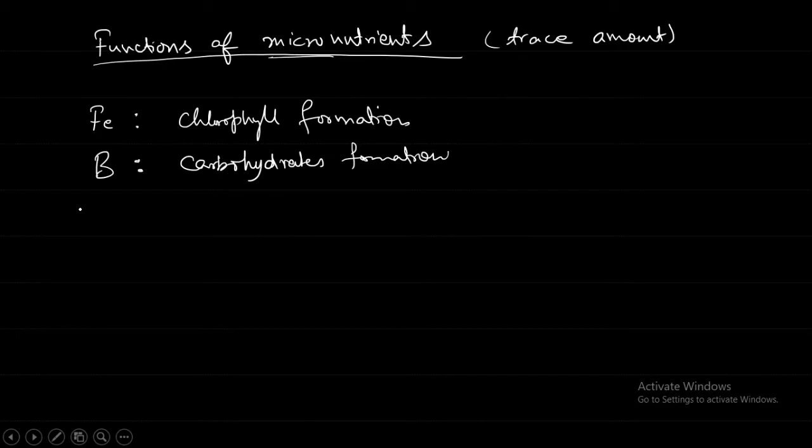Next one, manganese. Manganese is an important component of enzymes. There are some very important enzymes that require manganese. So much detail is not required. Zinc is a micronutrient, but it is also very important because there are thousands of enzymes in the cell which require zinc for their function.